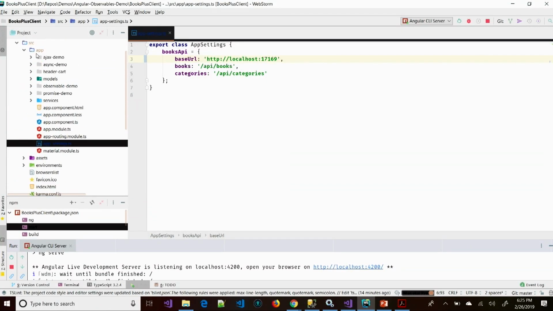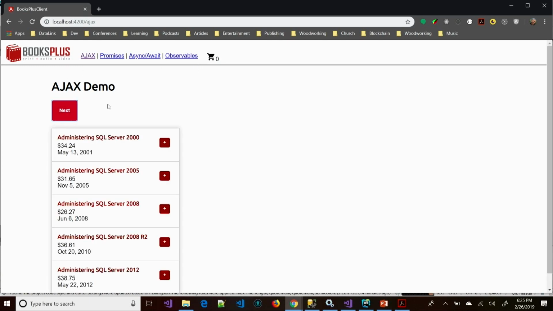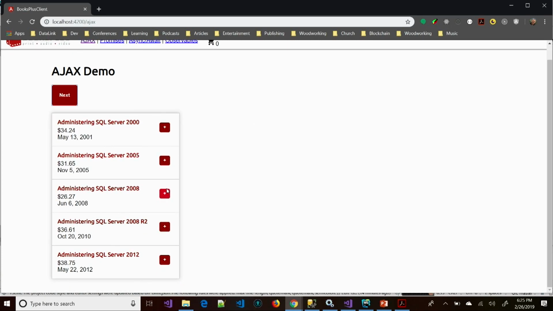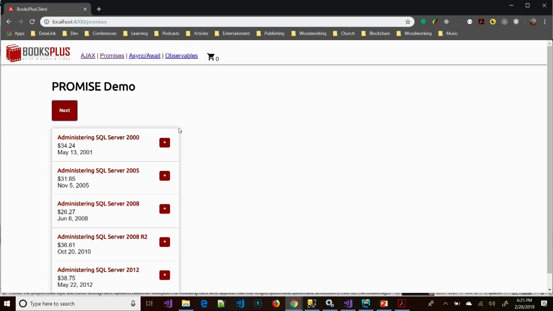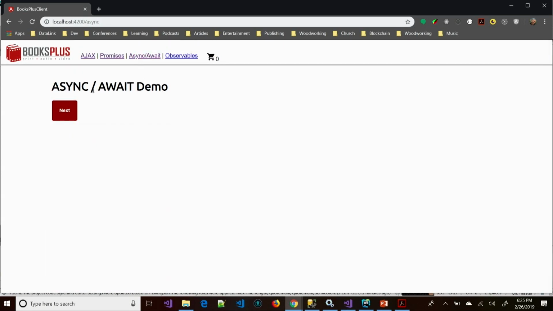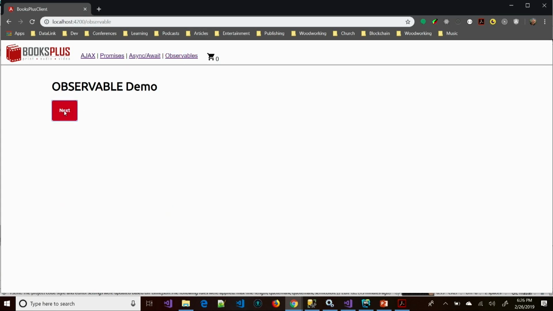Okay, so just briefly look at where we've been with asynchronous programming and where we are and kind of where we want to go. So I've got 4 demos. Let me run this. I think it's running right now. But I'm going to do it once with Ajax. So as we come in here to Ajax, we're going to go to the backend server and populate the data from the server. We'll do it with promises. It's really exciting. It's the same exact thing. Do it with Async-Await. And then finally, we'll do it once with observables.